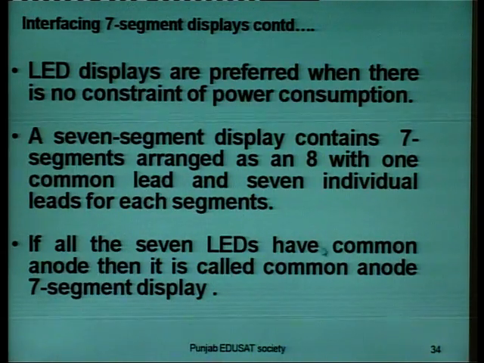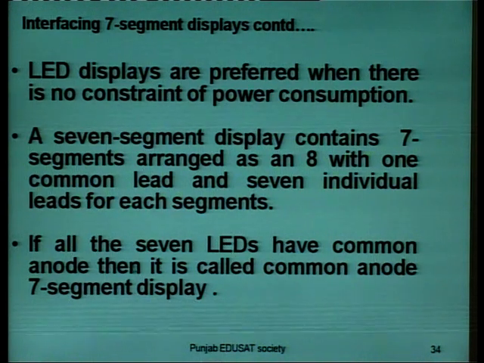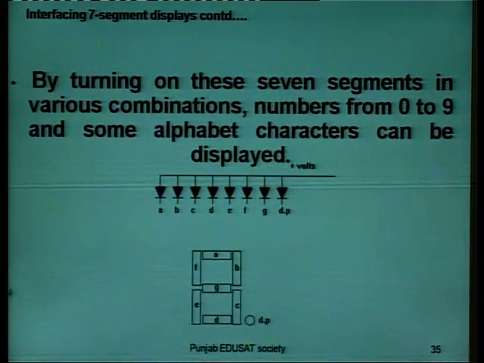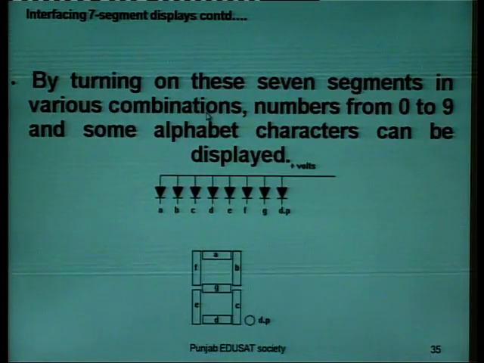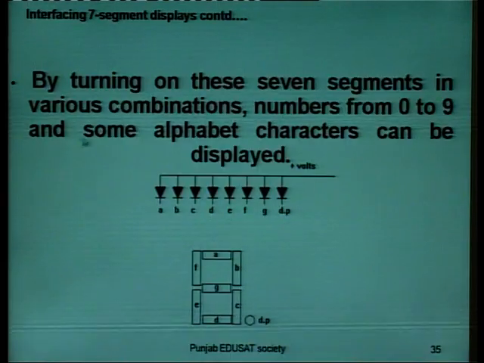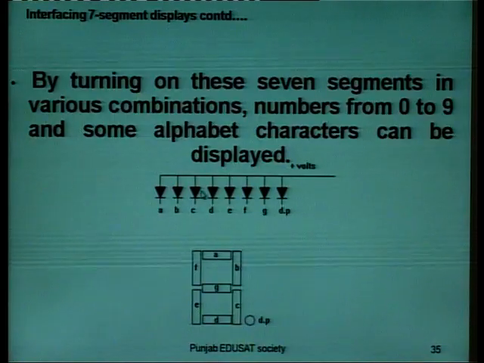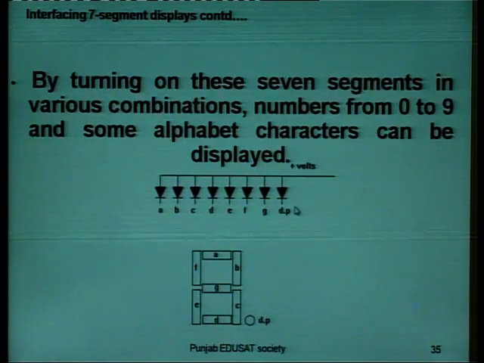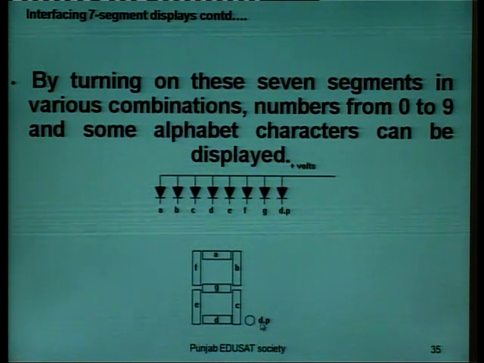If all the 7 LEDs have a common anode, then it is called a common anode 7-segment display. If all of them have a common cathode, it is called a common cathode 7-segment display. By turning on these 7 segments in various combinations, numbers from 0 to 9 and some alphabet characters can be displayed. This is a 7-segment display. Here are the 7 segments and the 8th segment is for the decimal point.